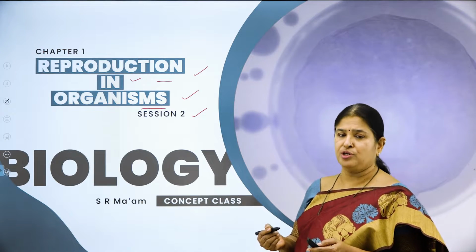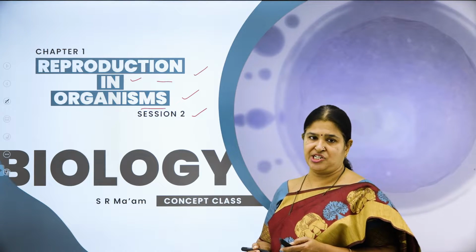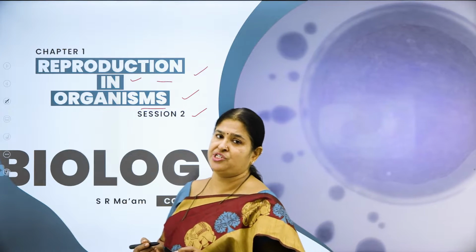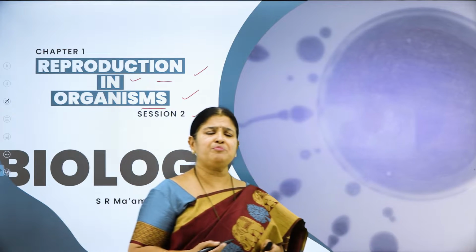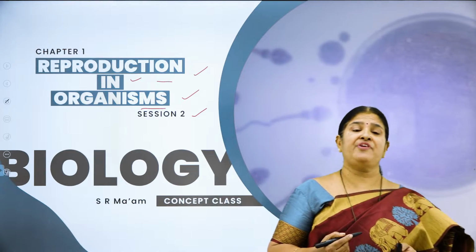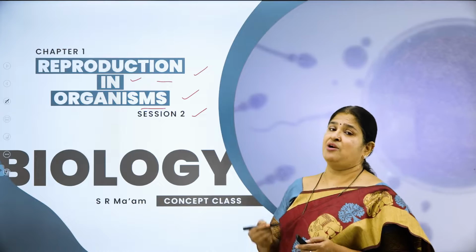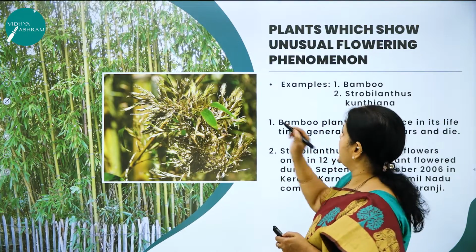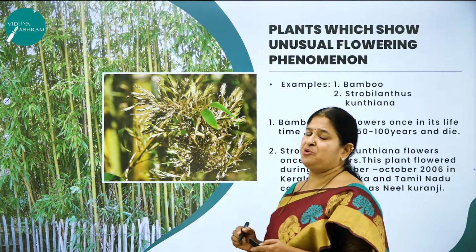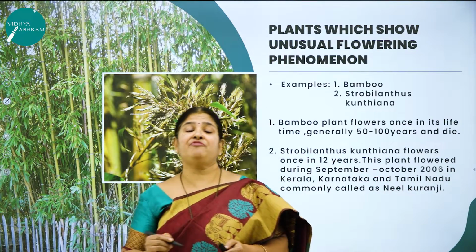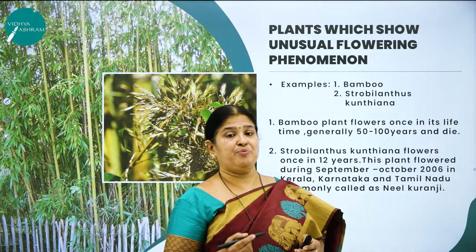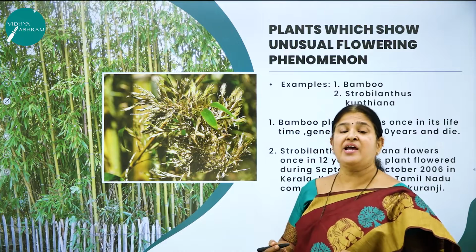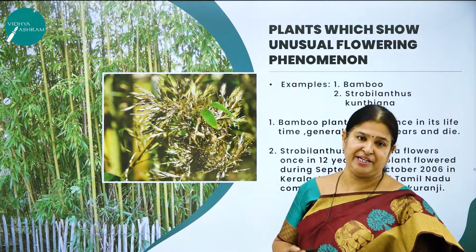Now let me move on to the first concept of this session, the two very important plants which show unusual flowering. There are some plants, children, which show rare flowering in the plant kingdom, and one such plant is bamboo. This flowering in bamboo is considered a very rare and unique flowering process in the plant kingdom.